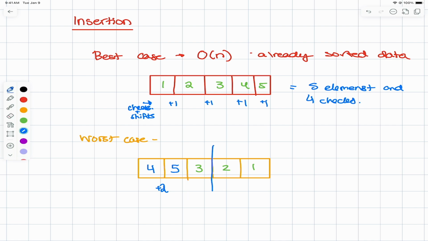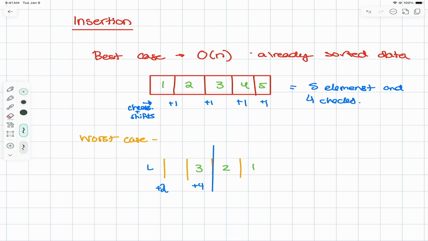Then this line moves over here. And we realize that this needs to shift over here with a check and a shift. And it's going to have to move over here with a check and a shift. So we end up with 2 checks and 2 shifts. So we end up with another 4 in our count here.